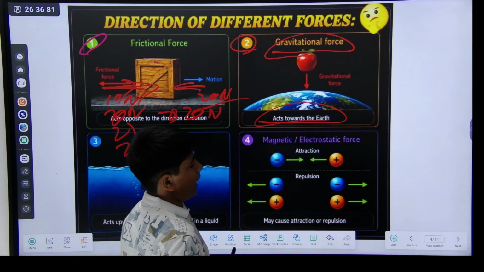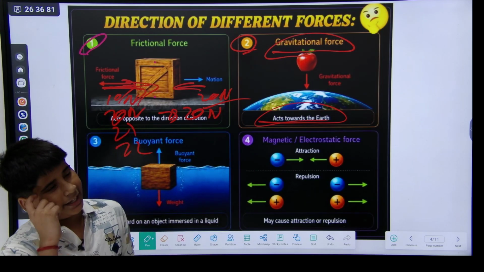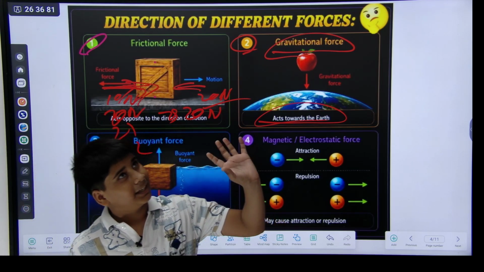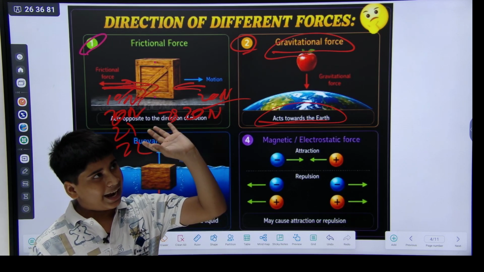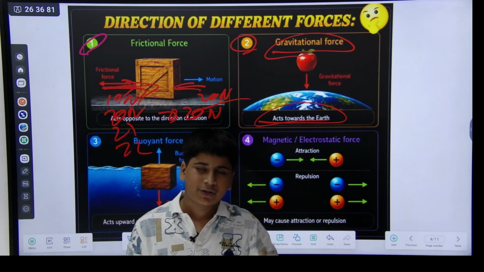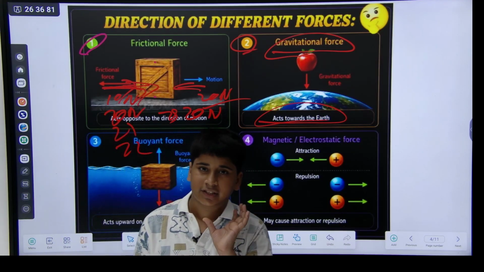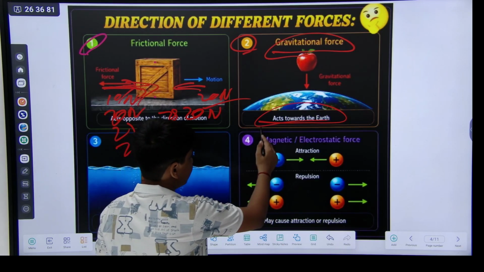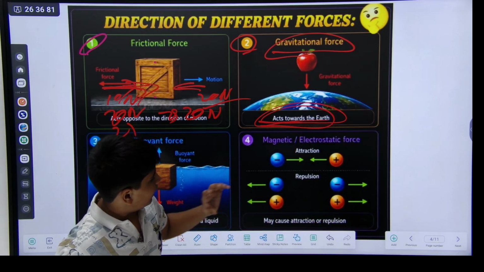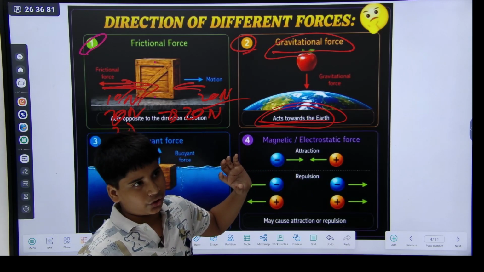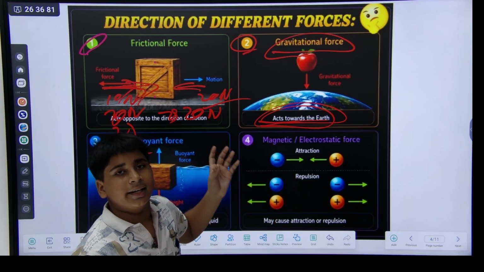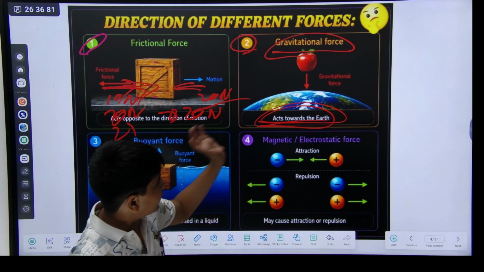Okay, like you throw a ball, so it goes to the maximum height it can, but after that, why does it come back to the surface? Because there is the gravitational force, gravity. Anything you throw in the air or sky comes back because of the gravitational force.